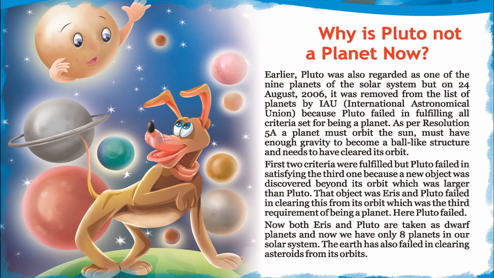The first 2 criteria were fulfilled, but Pluto failed in satisfying the third one because a new object was discovered beyond its orbit which was larger than Pluto. That object was Eris, and Pluto failed in clearing this from its orbit, which was the third requirement of being a planet. Here Pluto failed. Now both Eris and Pluto are taken as dwarf planets, and now we have only 8 planets in our solar system. The Earth has also failed in clearing asteroids from its orbits.